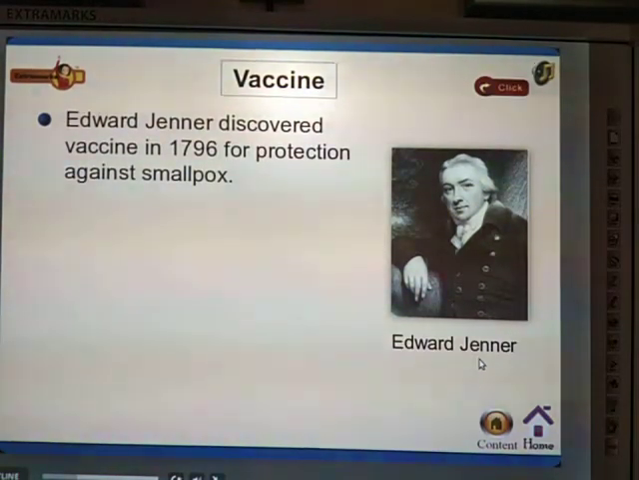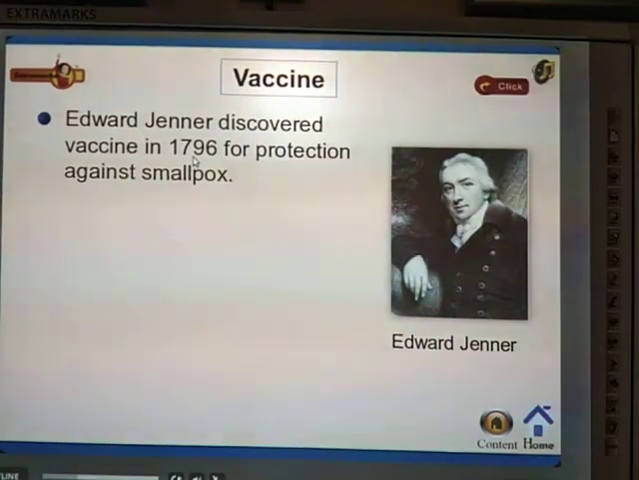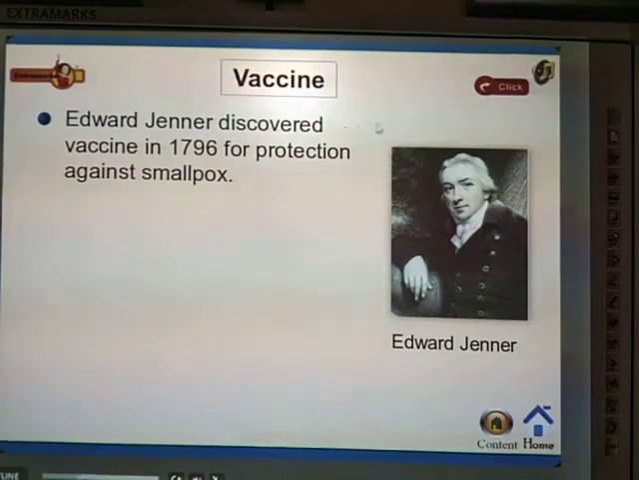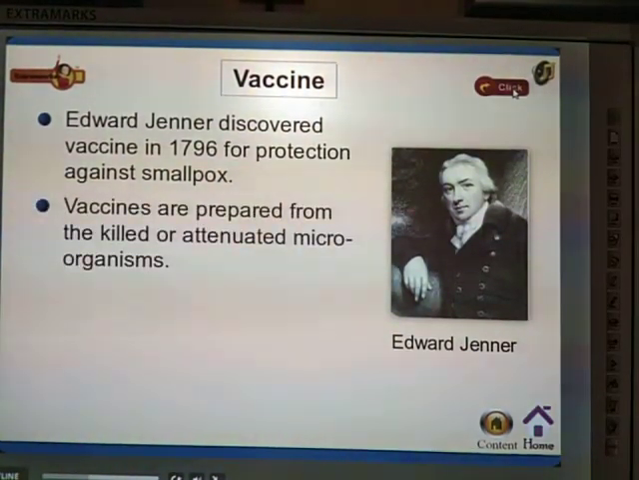Edward Jenner. Okay, it was invented by the scientist Edward Jenner, who discovered the vaccine in 1796 for protection against smallpox. Smallpox is a kind of bacterial infection disease. So he invented a vaccine to kill the bacteria which cause this disease, smallpox. So vaccines are prepared from killed or attenuated microorganisms.